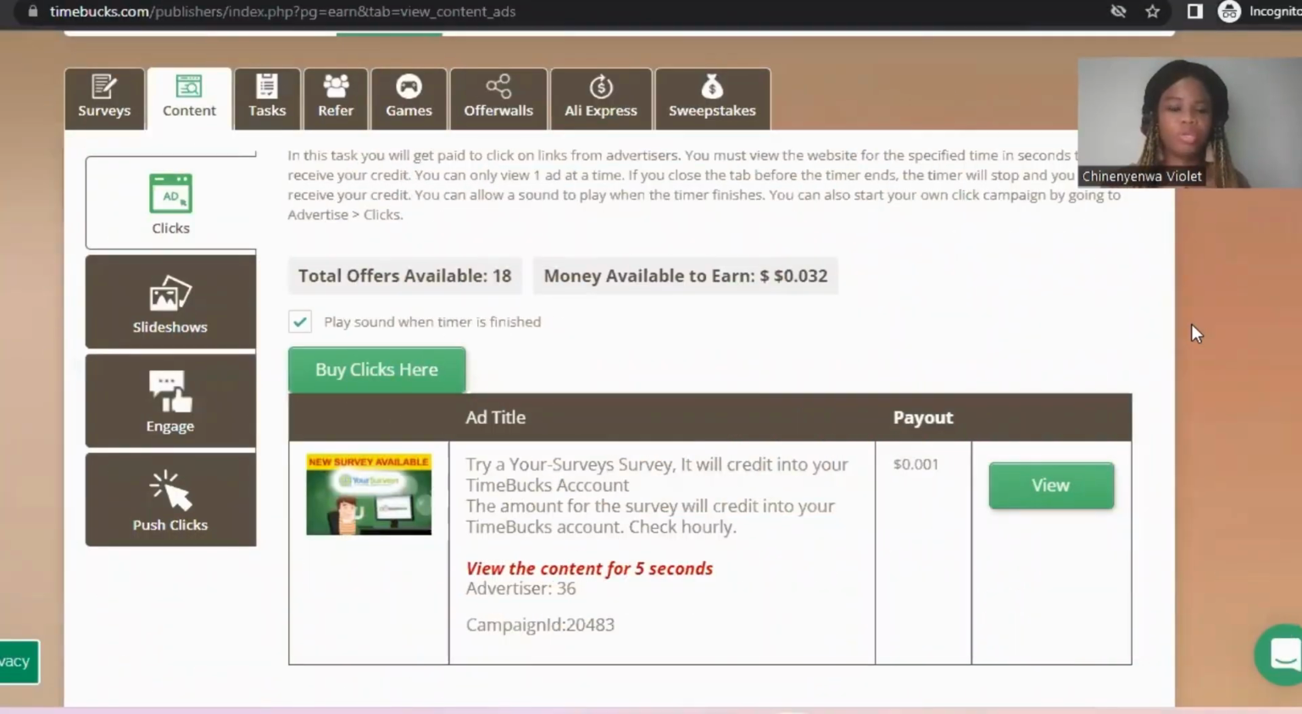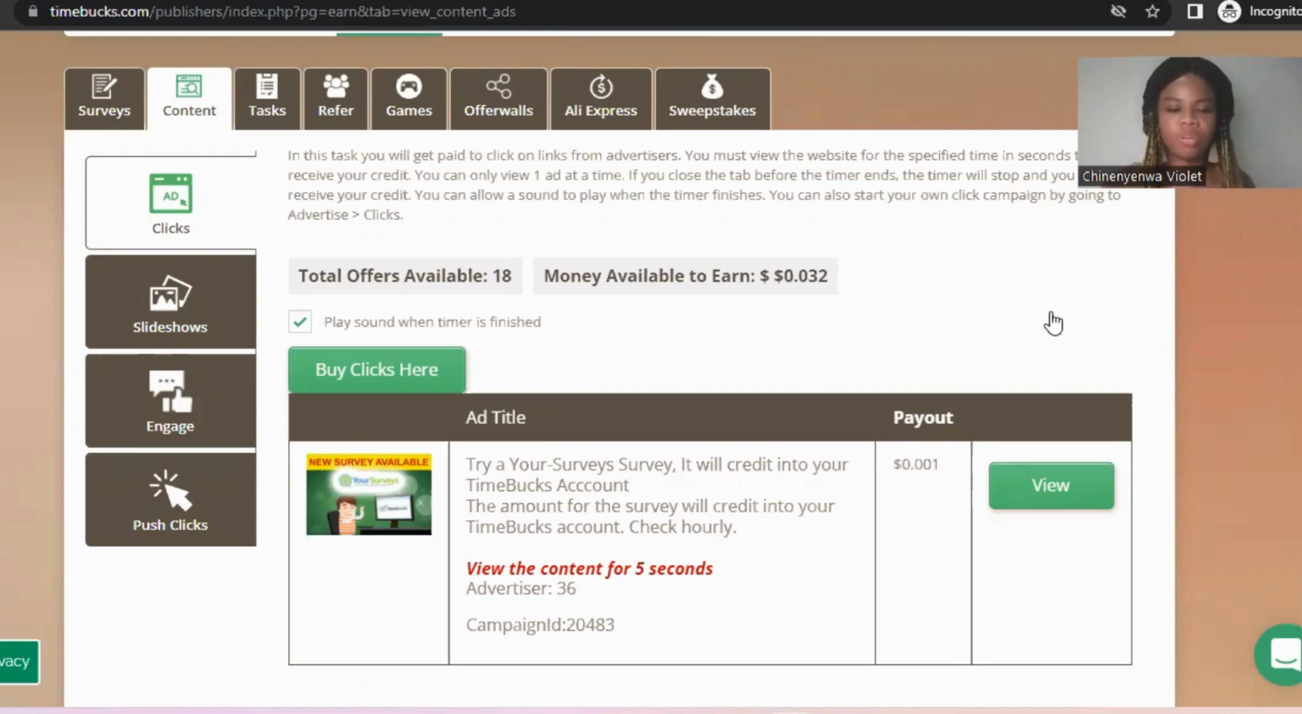One of the websites that will pay you to click on ads is TimeBucks. If you don't have a TimeBucks account, you can use the link in the description to create your account. When you sign up, you have to verify your email by going to your email to verify your account. Once that is done, your dashboard is ready to be used.